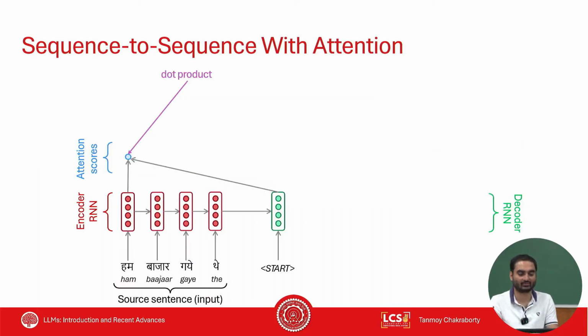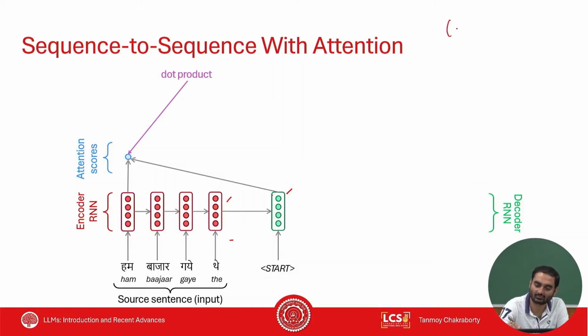So let's look at the architecture first and then we will understand. Let's take a desi example. हम बाजार गए थे. And you want to convert this Hindi to English. So in attention, this is my encoder state, and this is the final hidden state of the encoder. The first hidden state of the decoder will have access to all the previous encoder states, right? And how do we do that?